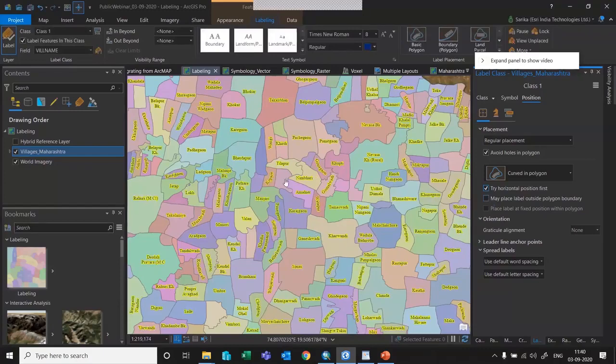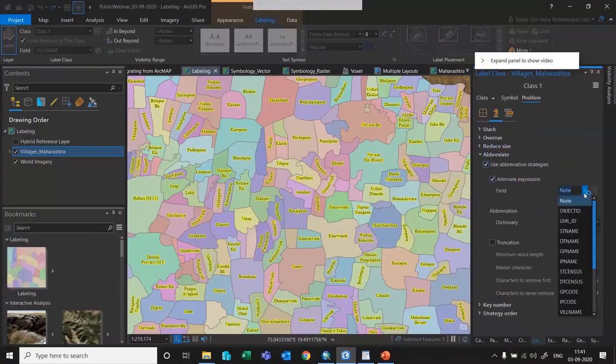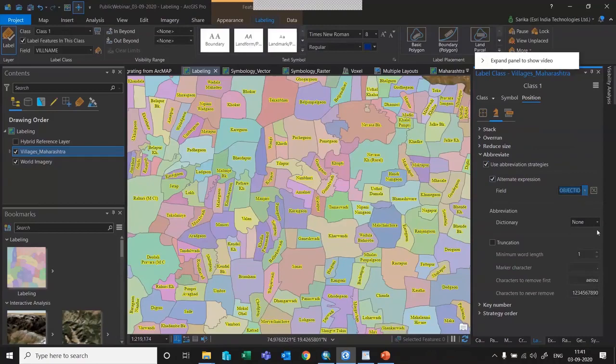And even after doing these settings, sometimes you see there are some polygons which are not labeled. So again, there is an issue with the space. In that case, you can go to the fitting strategy. Either you can reduce the size of the labels, or you can even abbreviate it. Abbreviate, in the sense that rather than giving the village name, you can give something else. So here I will choose object ID in the case of village name. Object ID will be little small, and it can be placed in the smaller polygons.